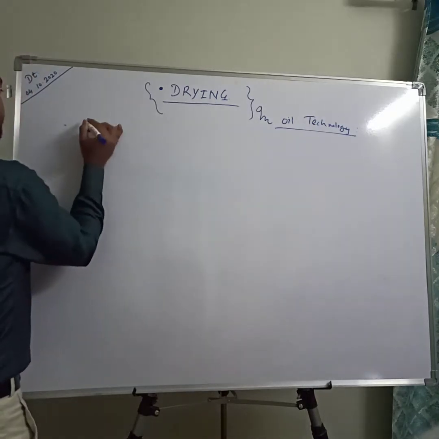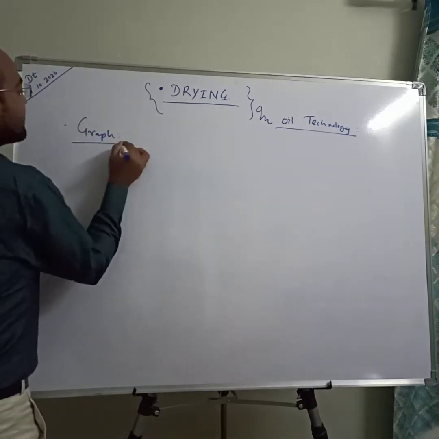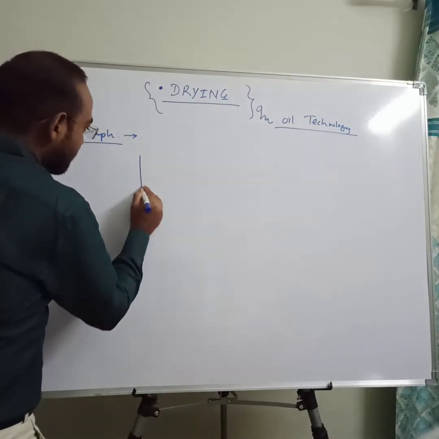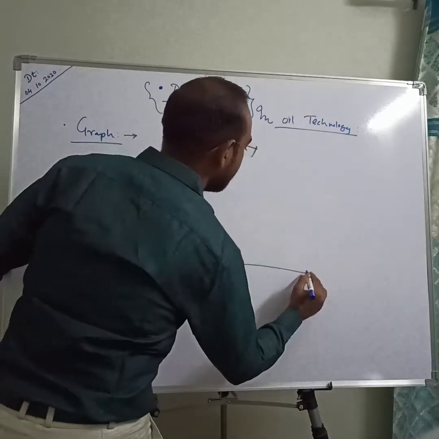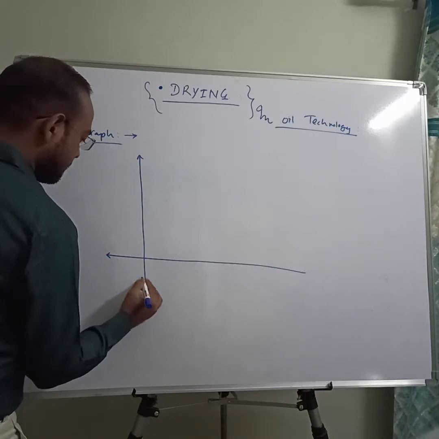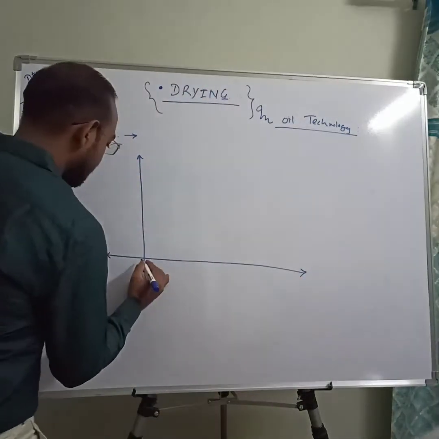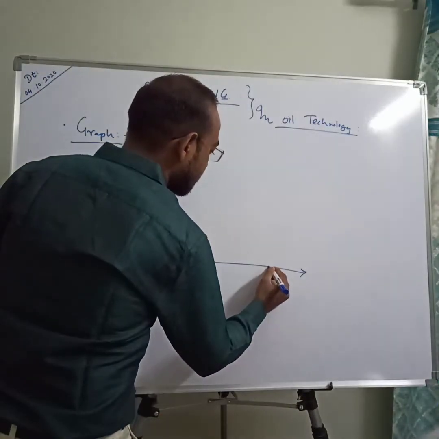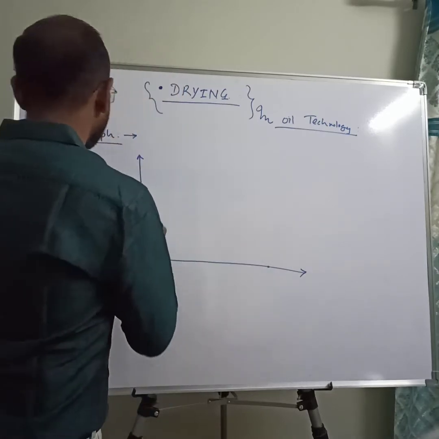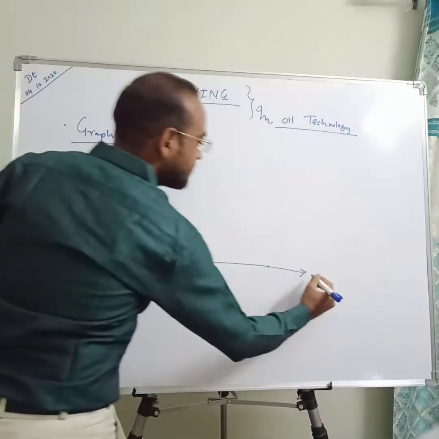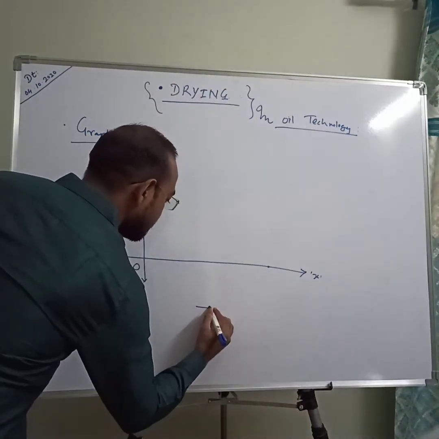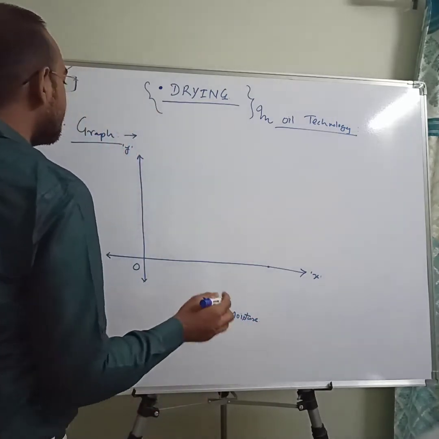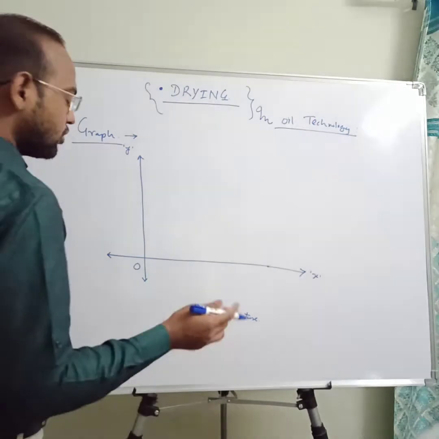There is one graph. We will move on to the graph to understand the drying operation or drying concept, how drying is carried out. There are two stages basically, and this graph is very important. It's a very basic graph. It is very important to understand the drying operation. Initially there is initial moisture. Okay, before that, on the x-axis is percent moisture. Now we just go through the numericals where removal of moisture is there instead of solvent.